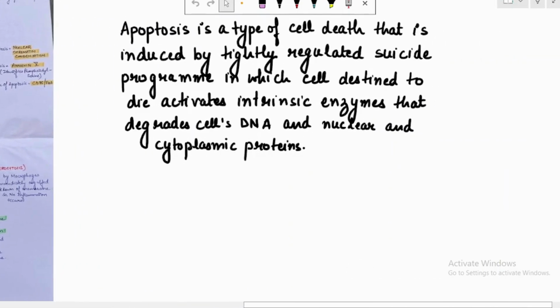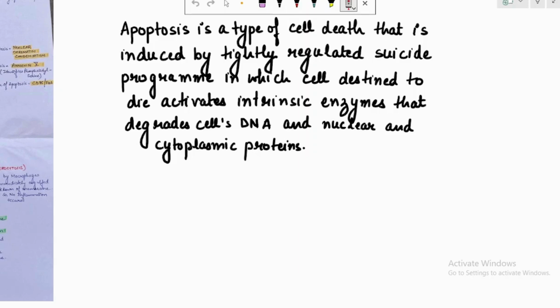What is apoptosis? In simple words, apoptosis is actually ATP mediated programmed cell death. This is the definition that every medical student knows, and they can never forget it. So, let's start with the proper exact definition of apoptosis. Apoptosis is a type of cell death that is induced by a tightly regulated suicide program in which the cells destined to die activate the intrinsic enzymes that degrade the cell's DNA and nuclear and cytoplasmic proteins.